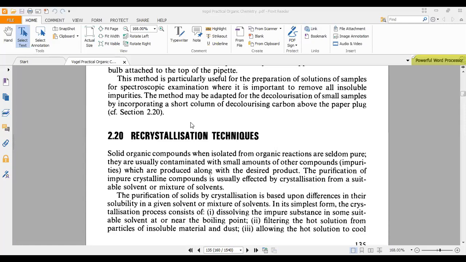So one method of distillation is vacuum distillation. This is slightly different from conventional distillation. What is the difference? Look at the theory. What is boiling point? Boiling point is the temperature at which the vapor pressure of a liquid becomes equal to the atmospheric pressure. Let's say we are doing distillation at sea level. At sea level, external pressure is 760 millimeter of mercury.